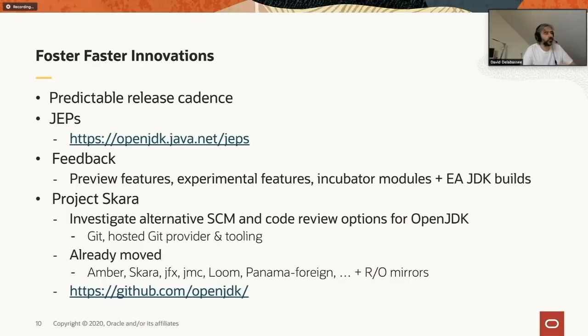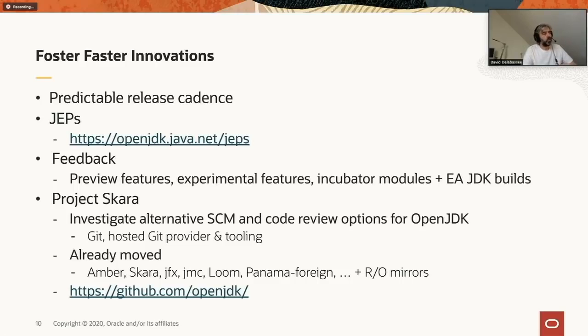We have the preview features mechanism, which is used more for Java language features. We also have experimental features, which we use mainly for HotSpot VM features. And then we have additional mechanisms such as incubator modules and early-access JDK builds that we use to give access to prototypes of new capabilities that we are thinking of adding into the platform.